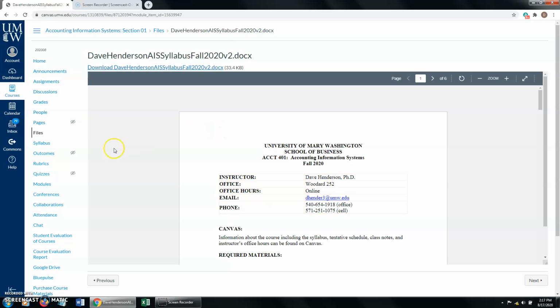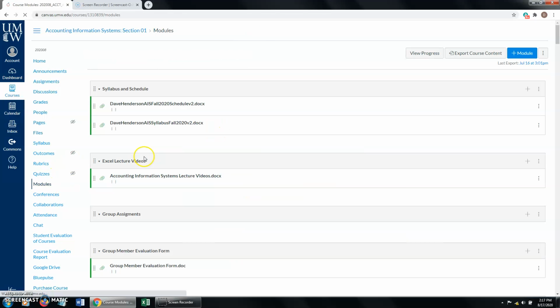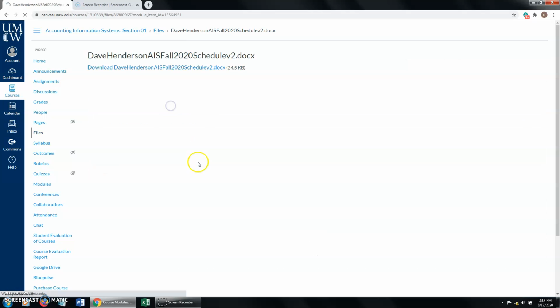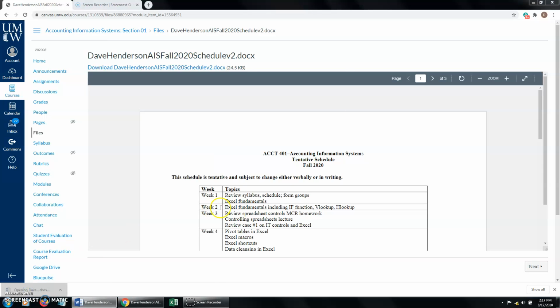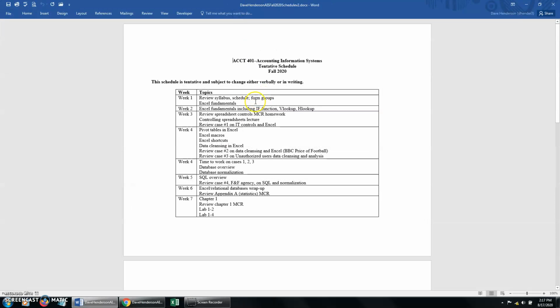Let me just look at the schedule really quickly. So I have it set up by week. The first week, we'll be doing some Excel fundamentals. You will be in some groups, and I know we're going to be online, but it's very possible that you could be in a remote work situation once you start your career after Mary Washington. So you're going to have to learn to work in a remote group. Okay, so I'm still going to do groups. It's going to be groups of 2.